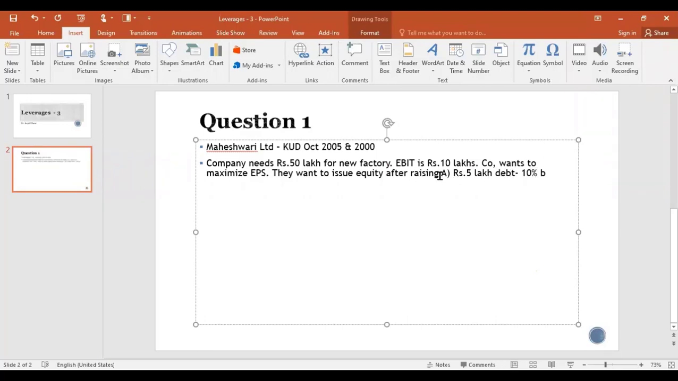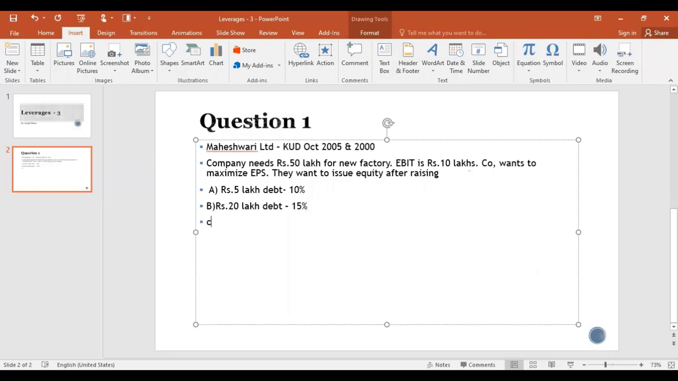Now, the second plan they have is to go for 20 lakh debt. If they go for rupees 20 lakh debt, then at what rate will they get this debt? 15%. Now tell me, if they take 20 lakh debt, how much equity will they have? 30 lakh. So this part you will have to remember. Totally they need 50 lakh. If 5 lakh debt, then 45 lakh is the equity. If 20 lakh debt, then 30 lakh is the equity. So this is the third point.